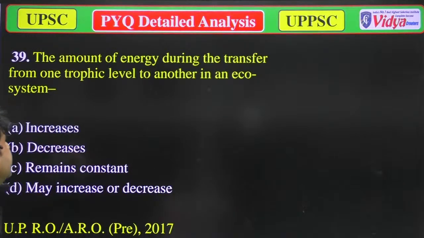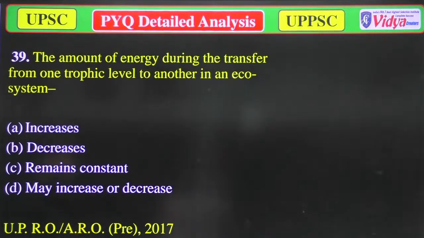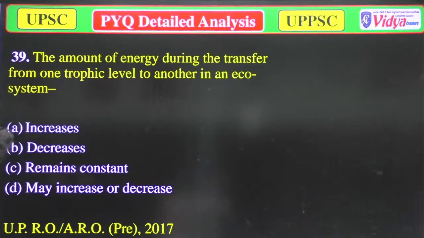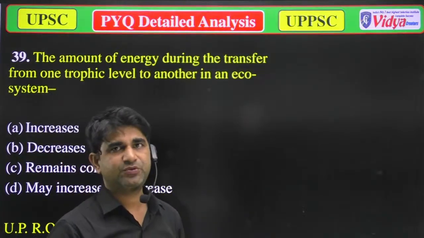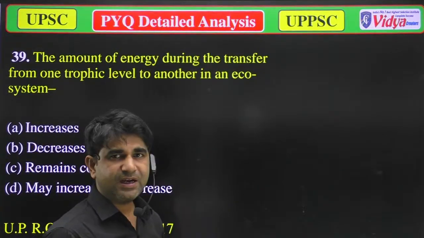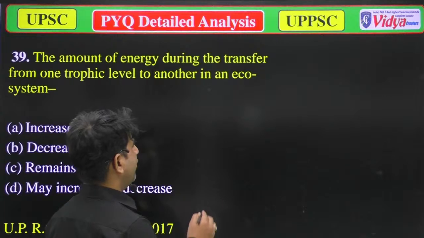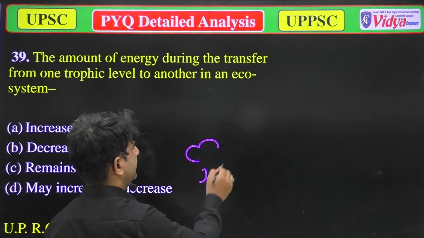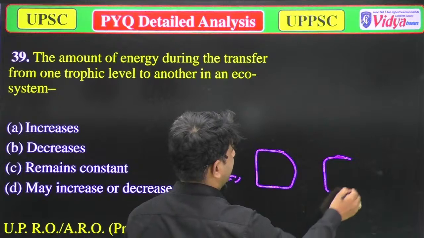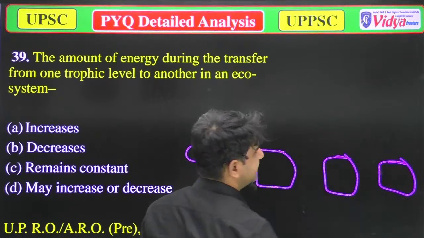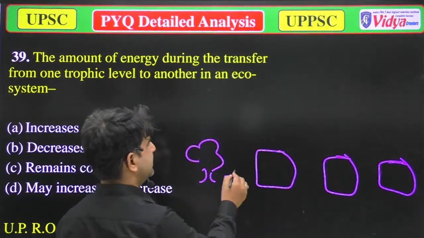Our next question is about the amount of energy during the transfer from one trophic level to another trophic level of an ecosystem. As I told you, by the 10% law, which was given by Lindeman, from one trophic level to the next trophic level, energy always decreases.